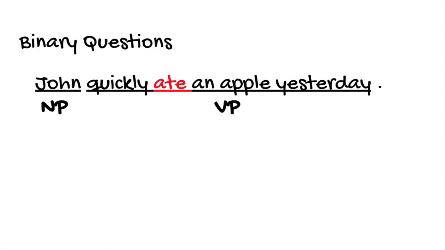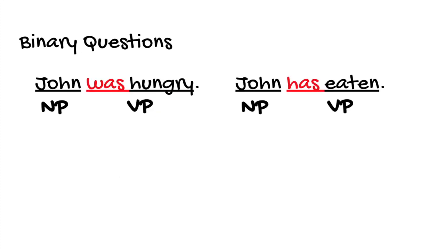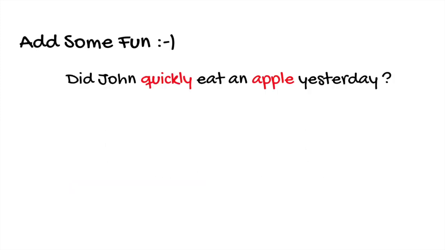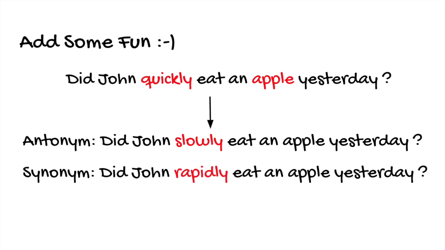To transform a statement to a question, we first identify the head verb of the VP. For this example, where we have regular verbs, we transfer the tense of ate to do and insert did to the front. There are other cases where auxiliary verbs or modal verbs are the head verbs. In such cases, we simply move the head verbs to the front. We want to ask no and confounding yes questions as well. So based on the correct question, we can replace meaning of entities with their antonyms or synonyms or add negation to the question.